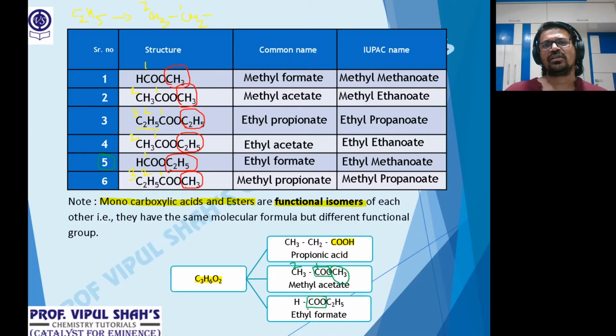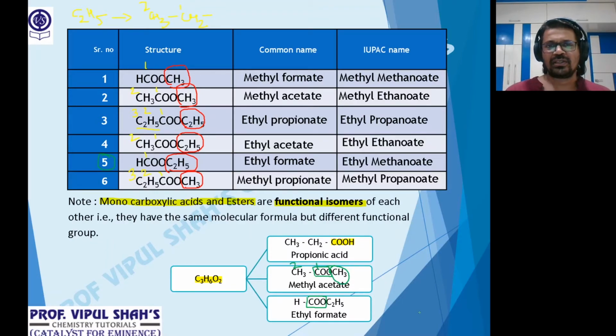Clear everybody how this is? So in functional isomers, till now, how many have we done? One category we have done. 1 degree, 2 degree, 3 degree amines are functional isomers with themselves. Second one, monocarboxylic acids and aliphatic esters. They are also aliphatic. These are all open chain. They are also functional isomers of each other. Okay. Clear esters, everybody? Okay. Alkyl, alkanoate.